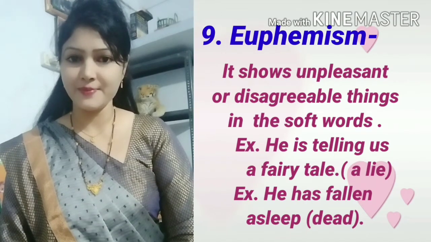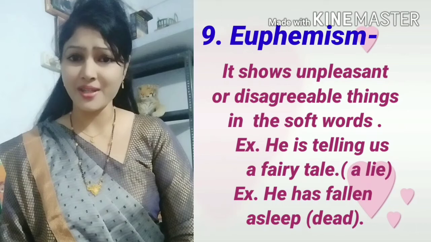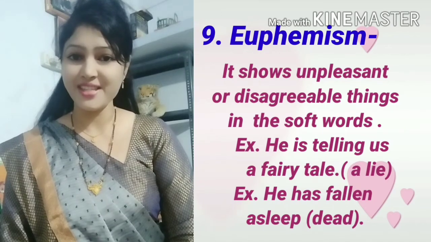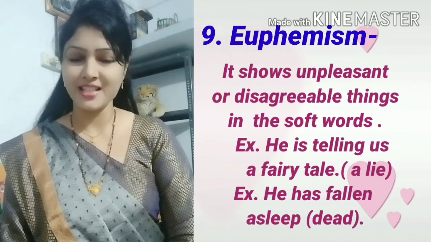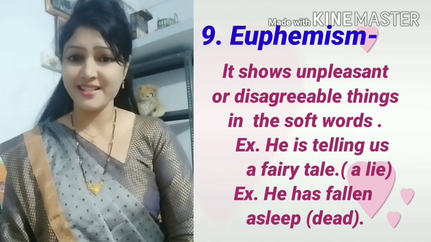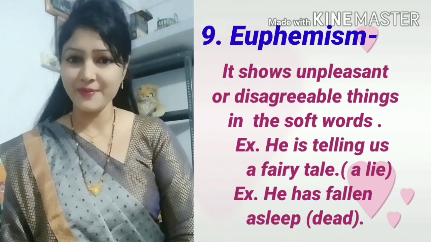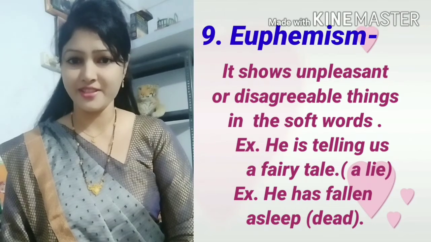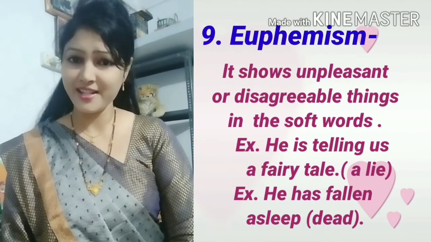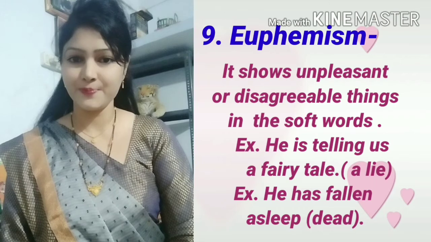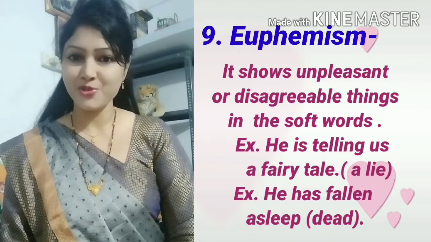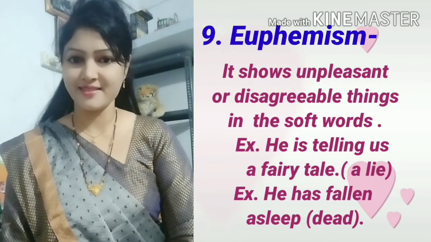Instead of saying he is telling a lie, I am using here fairy tale. Means I didn't use the word lie here. I used fairy tale to make soft sense.